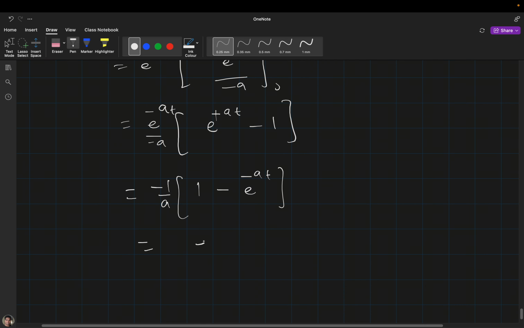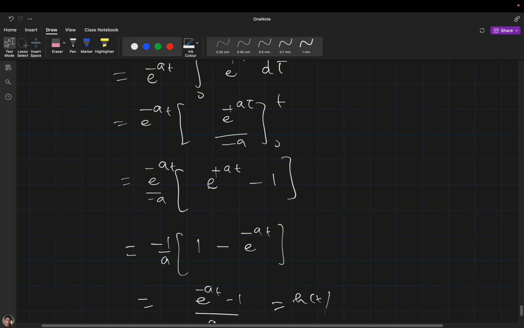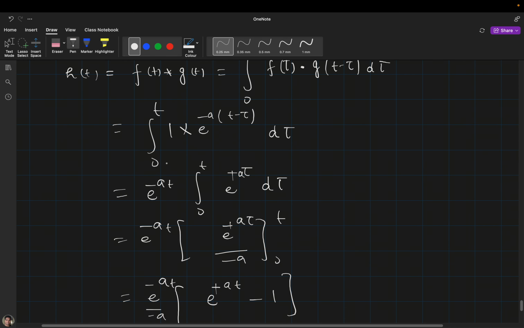Now it will be e raised to the power minus at minus 1 divided by a. So this is your h(t). Any problem? Am I making any mistake in the integration?